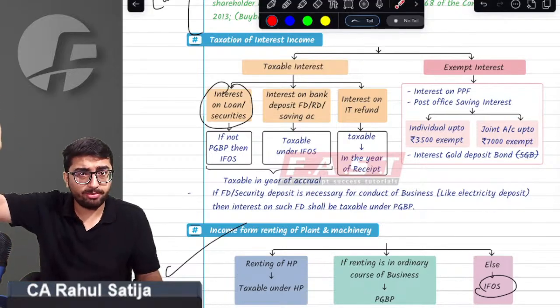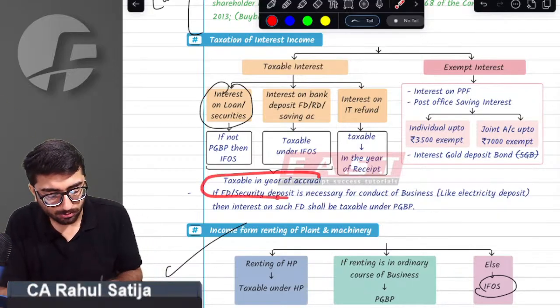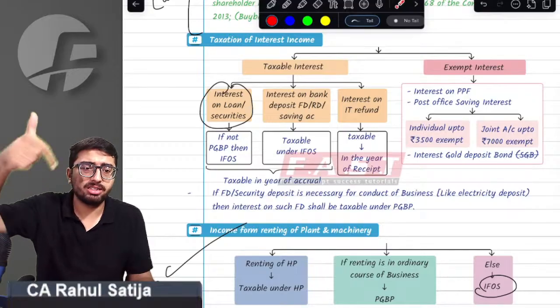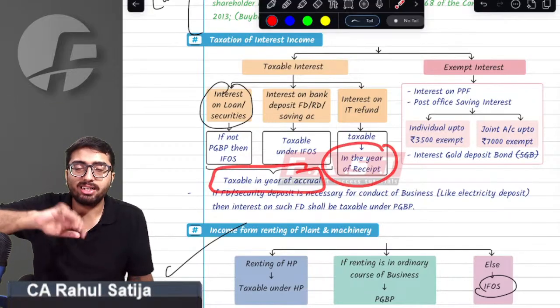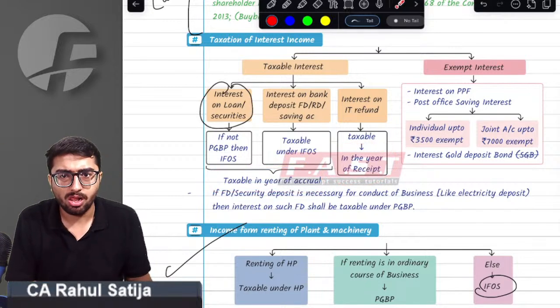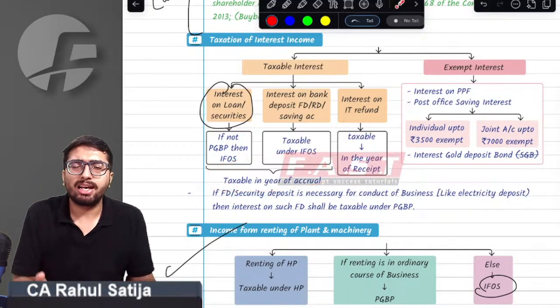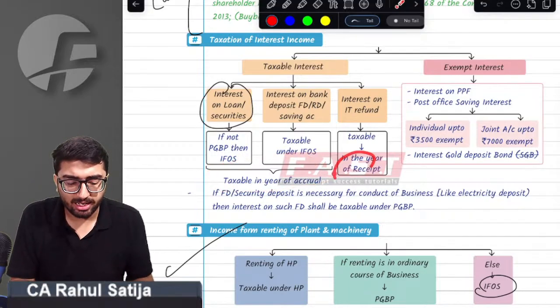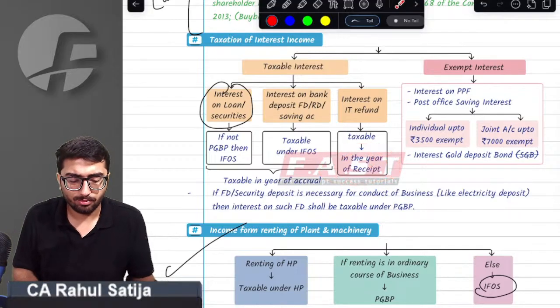Interest on IT refund will always be IFOS, for everybody. Normally, interest on securities and interest on FDRD is taxable in the year in which it is accrued, but interest on IT refund is taxable only in the year in which it is received.